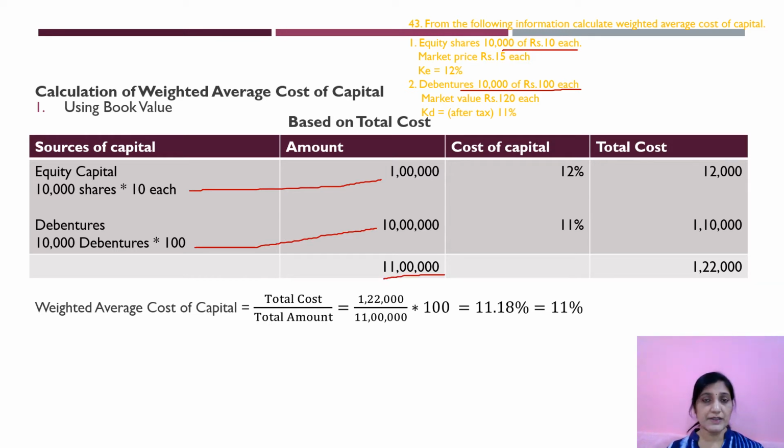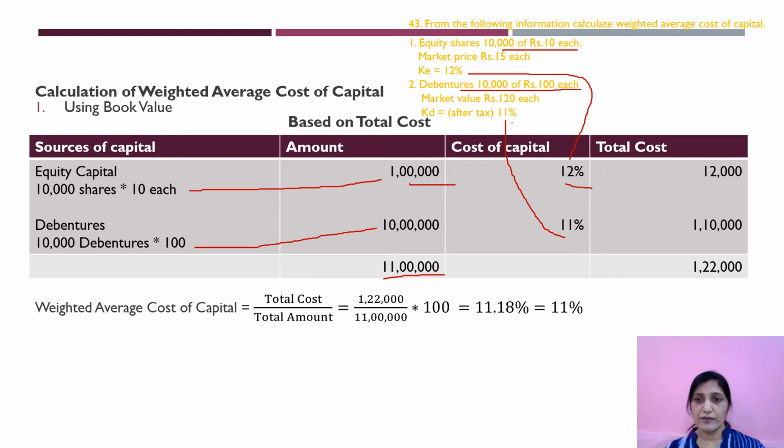This procedure is same as the previous one. Later on, we are not going for any proportions over here. Directly, I am going for cost of capital. So, cost of equity is 12% taken over here. Then cost of debt is 11%. Clear? Now, here what you will do, you have to find the 12% of 1 lakh.